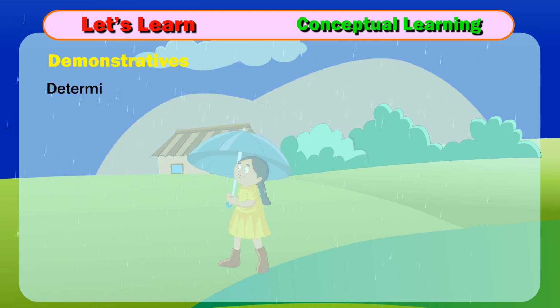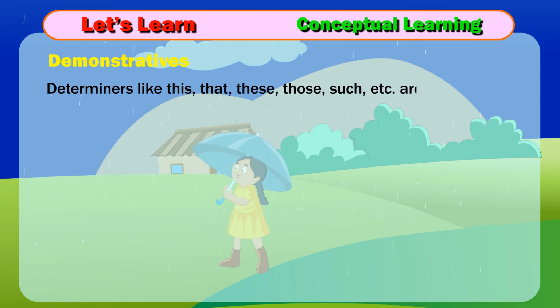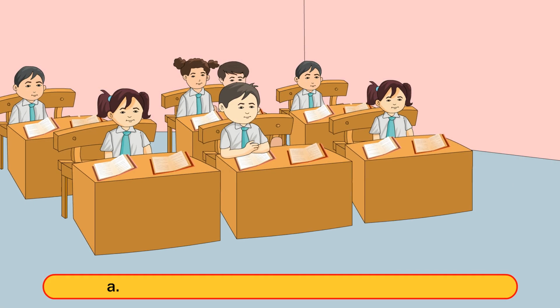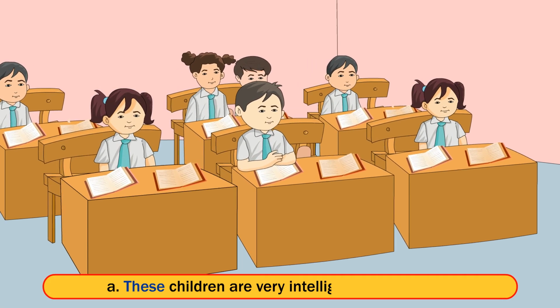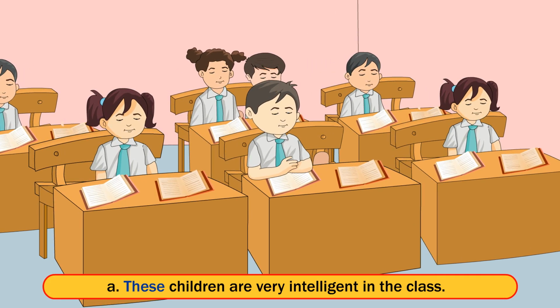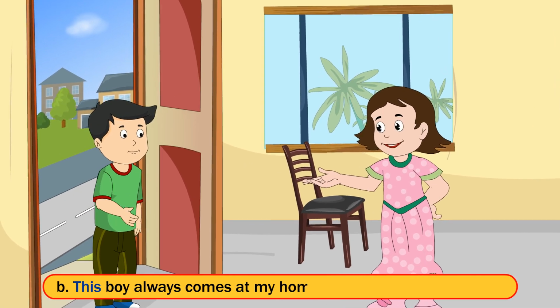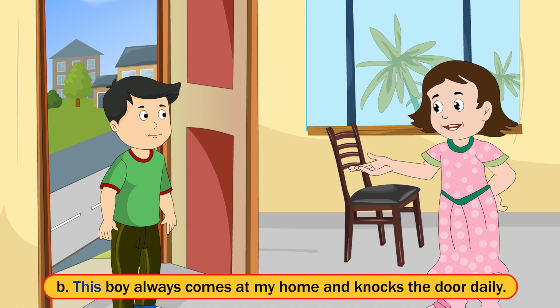Demonstratives. Determiners like this, that, these, those, such, etc. are called demonstratives. Examples: A. These children are very intelligent in the class. B. This boy always comes at my home and knocks the door daily.